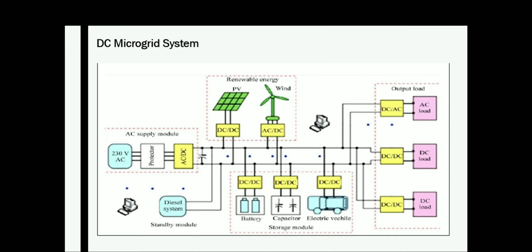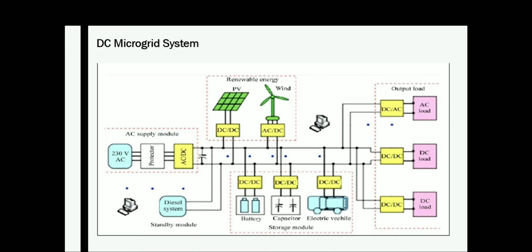And your PV system is generating DC power, and you can connect that DC power to the DC bus through a DC to DC converter that ensures the voltage balance, and that is also helpful to track maximum power from the photovoltaic system.